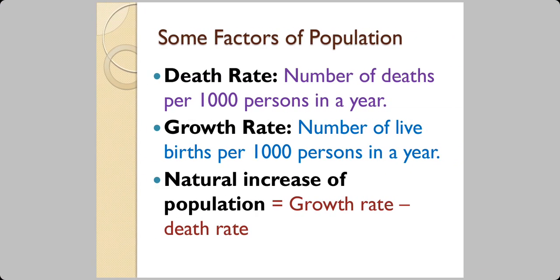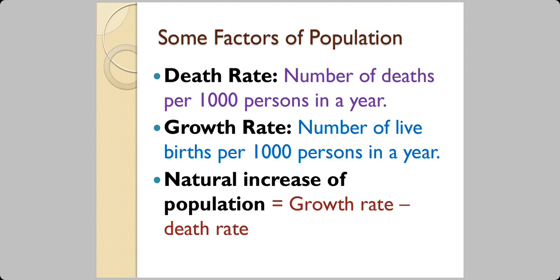Now, again, some terms are required for you to know, and they are all very easy. When we're talking about death rates, suppose there's a population of 1000 people, and the number of deaths which take place in those 1000 people in an area in 1 year, that is the death rate.